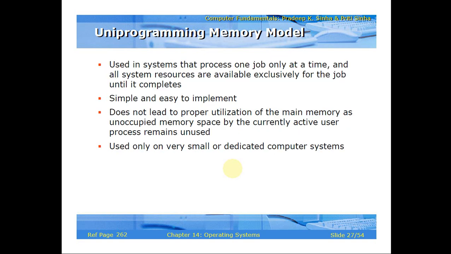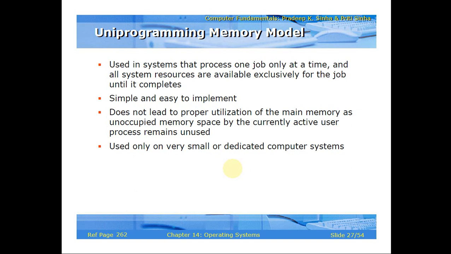Next one is the uniprogramming memory model. Here it is used in systems that process one job only at a time. Uniprogramming, uniform, university: these are the words which give the hint that it is only one single thing. It is used in systems that process one job only at a time, and all system resources are available exclusively for the job until it completes.